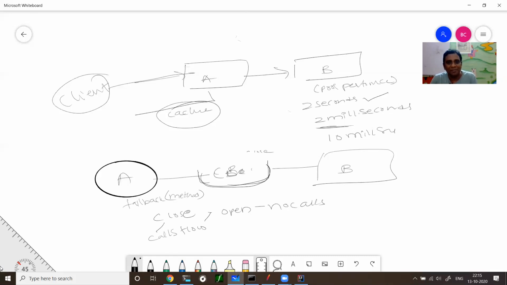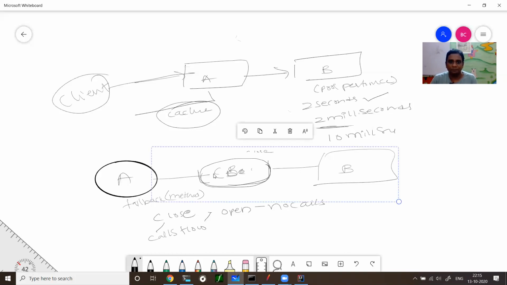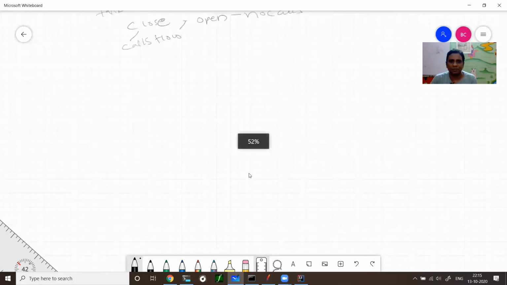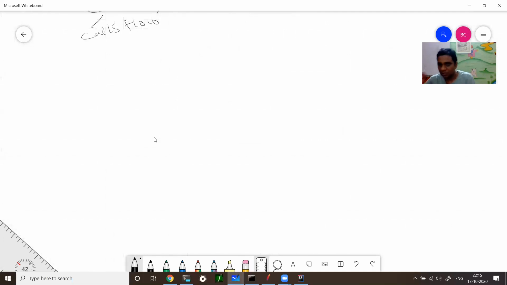But there should be a way for the circuit to become closed once again, right? That's what we'll see when I explain the configurations. There are 3 states in this circuit breaker which you need to understand. Let me walk you through the state diagram. Pay attention to this single thing, and you will understand very easily.